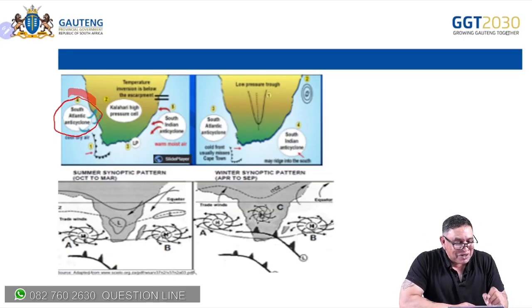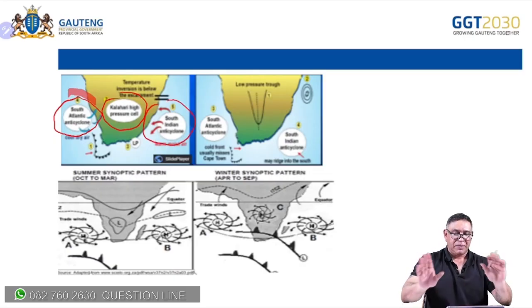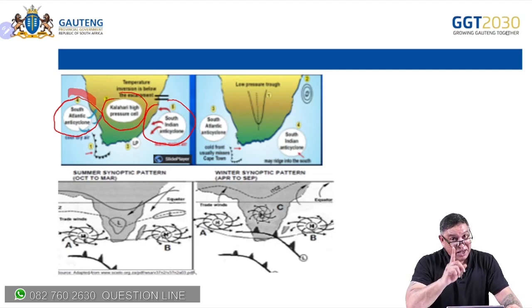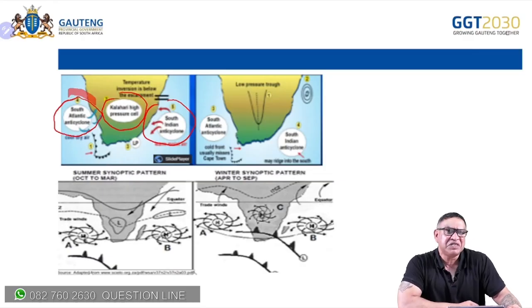Okay, so we got our three pressure systems, all right? And already you can see something in the first diagram. It's in its northerly position. So what does it do? The three pressure systems, they are the big bullies here. They determine whether that cold front comes in. You understand?